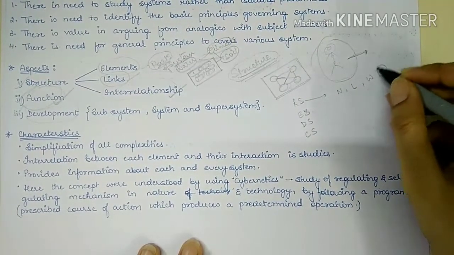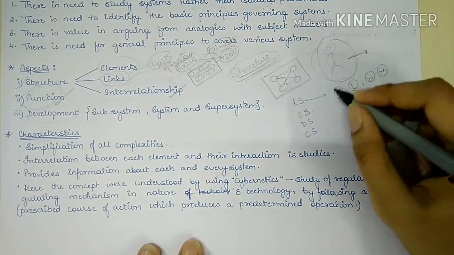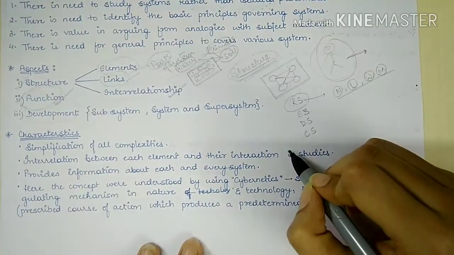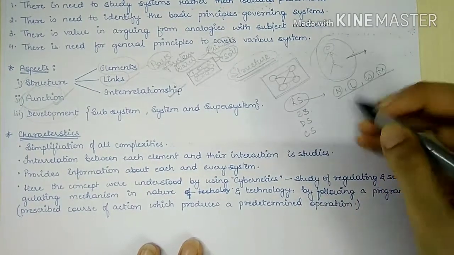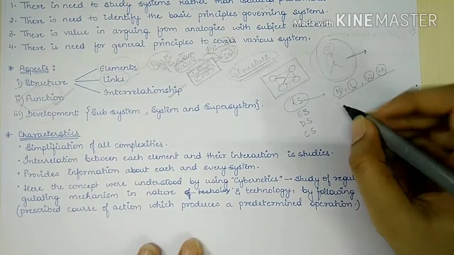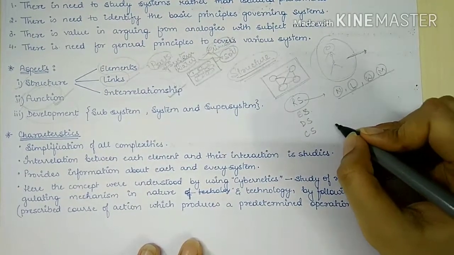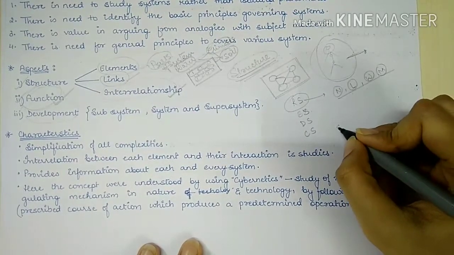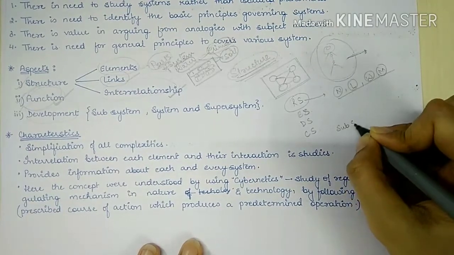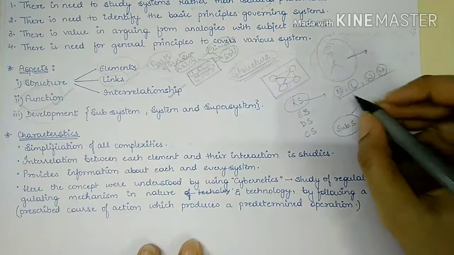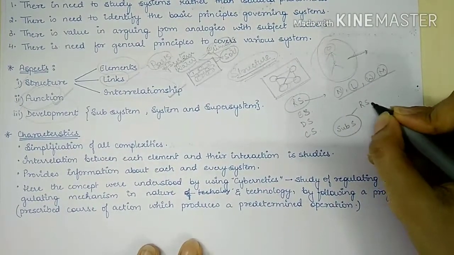So all these organs are involved to form a respiratory system. So in this we will see that we have some subsystems. They form a system, that is, we can say, the respiratory system.